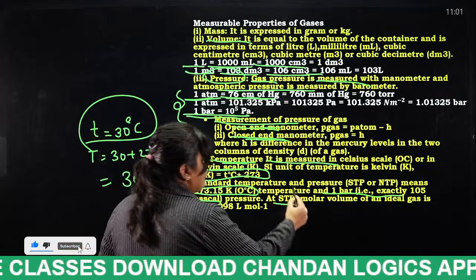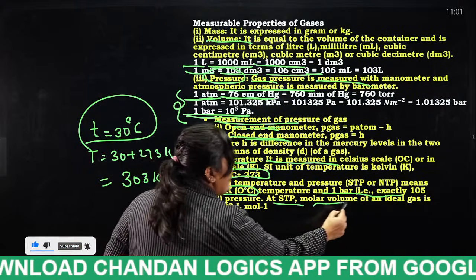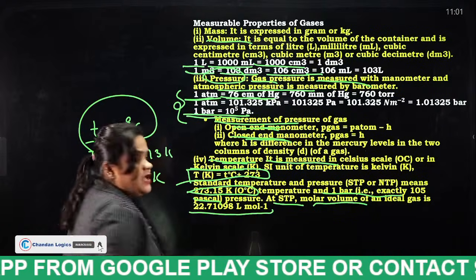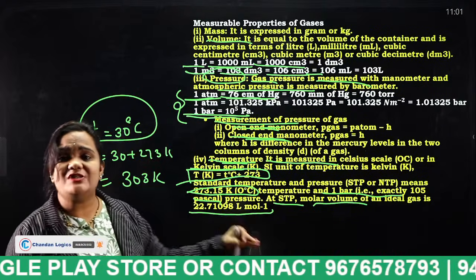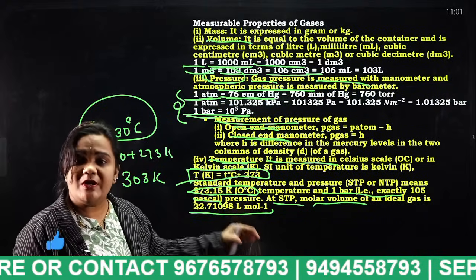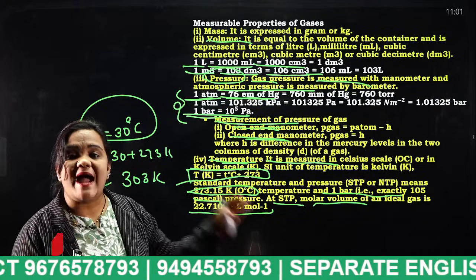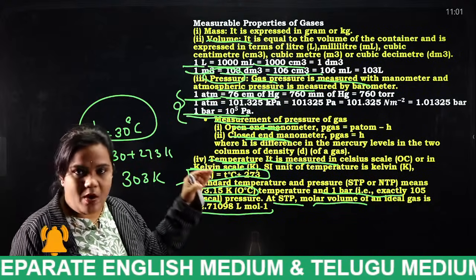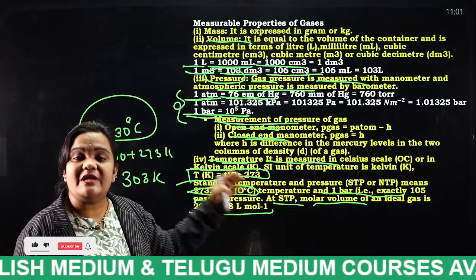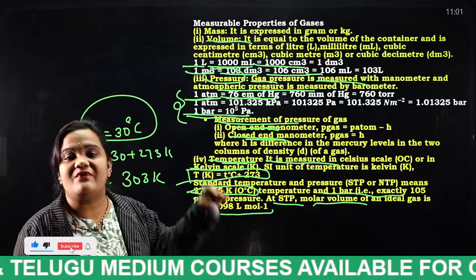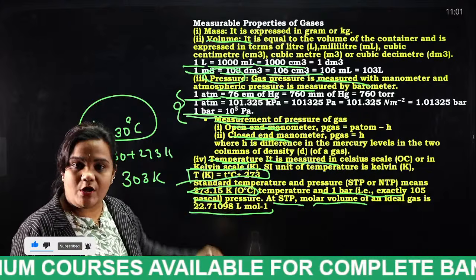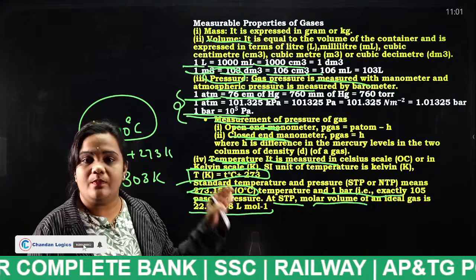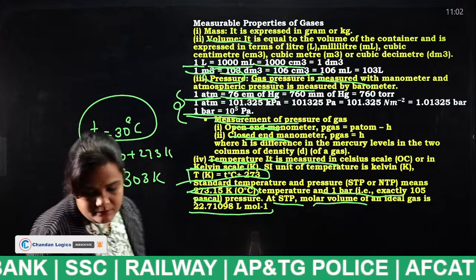At STP, at standard temperature and pressure, the molar volume of an ideal gas is 22.71098 liters per mole. So these are the standard temperature, pressure and volume. Remember, students, very important. Standard temperature is 0 degrees centigrade or 273.15 Kelvin. Standard pressure is 1 bar, that is 10 power 5 pascals. And standard molar volume is 22.71098 liters per mole.